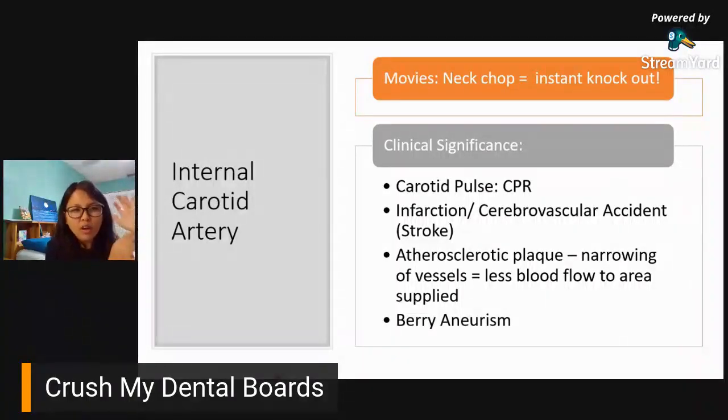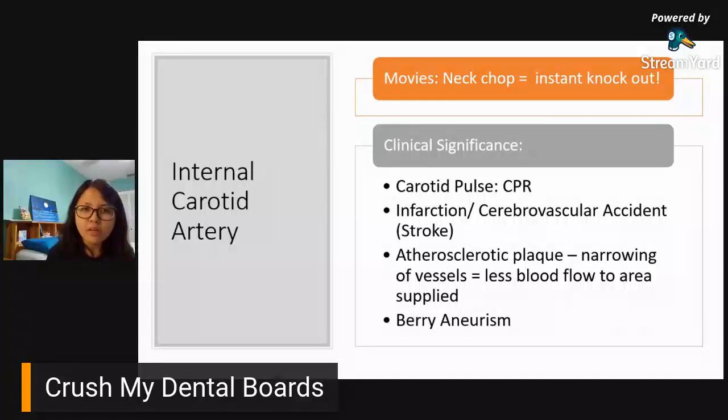Minsan nakikita nyo, like kumuha kayo ng pulso sa may junction, no? Sa may kamay banda, but that's not yung radial pulse. It's not strong. The strong pulse really for emergency purposes would be your carotid. Kasi remember, yun yung malapit sa heart. So when the heart is still pumping good, then you would feel pulse on your carotid artery area. Now, another clinical significance of your internal carotid artery has something to do with CVAs or stroke or TIAs, your transient ischemic attack.